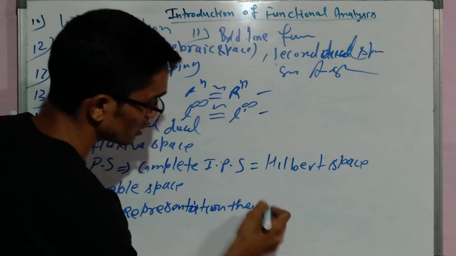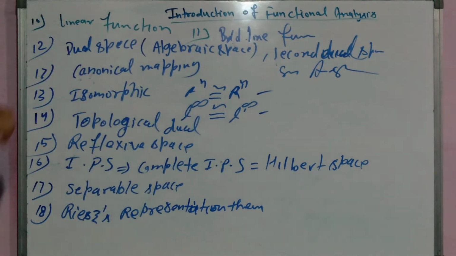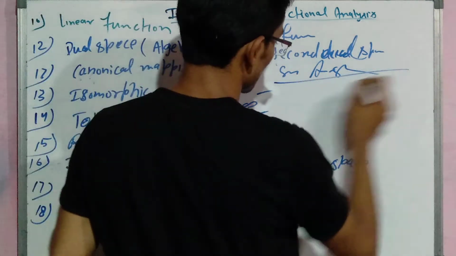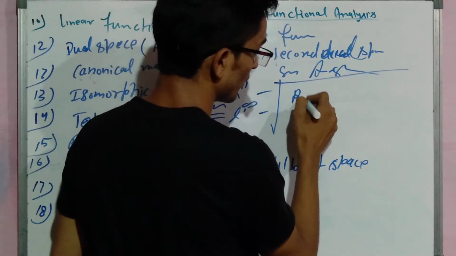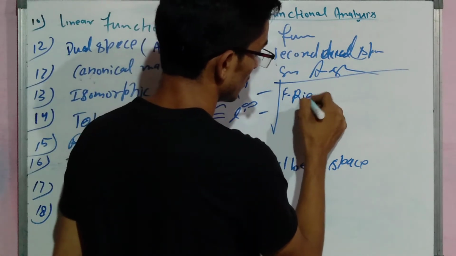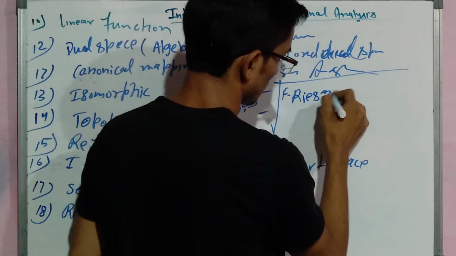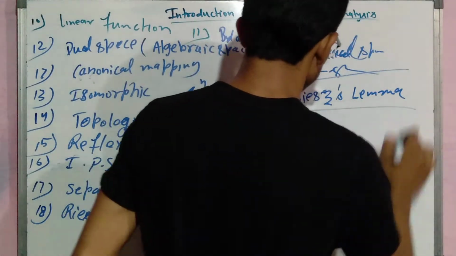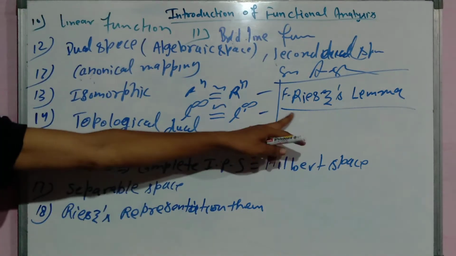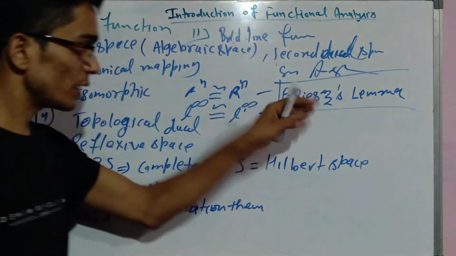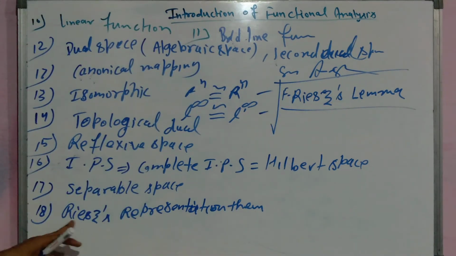Riesz representation theorem. In the normed linear space, we will also talk about F. Riesz lemma. This is very important. In the normed linear space, we will talk about what the F. Riesz lemma is, and in the inner product space, the Riesz representation theorem.